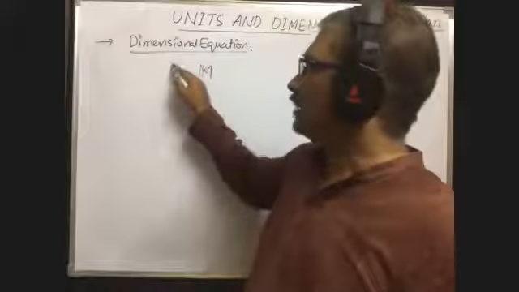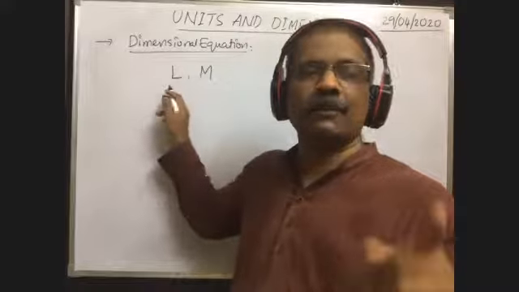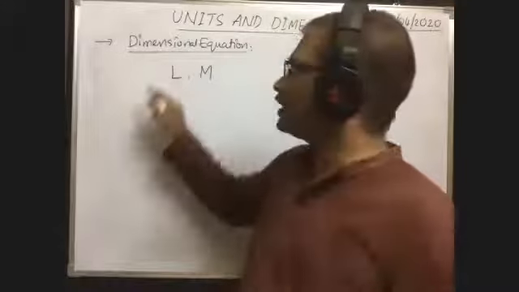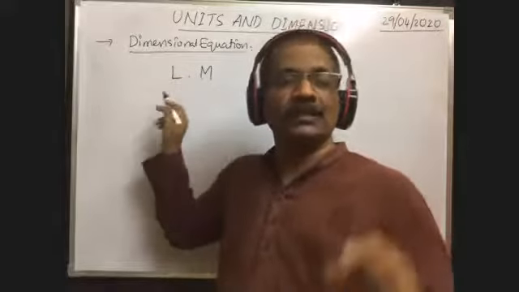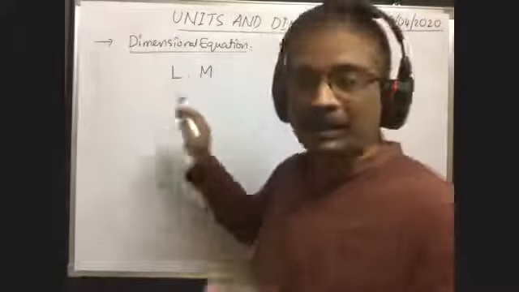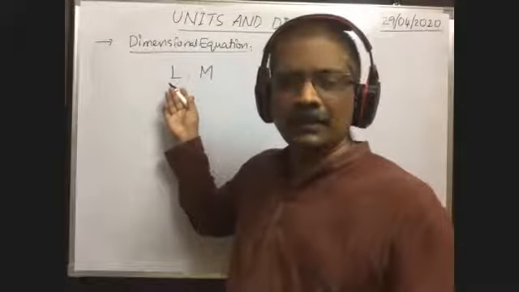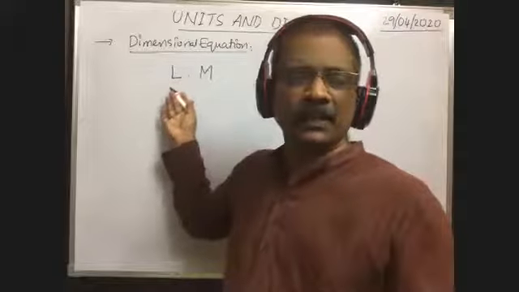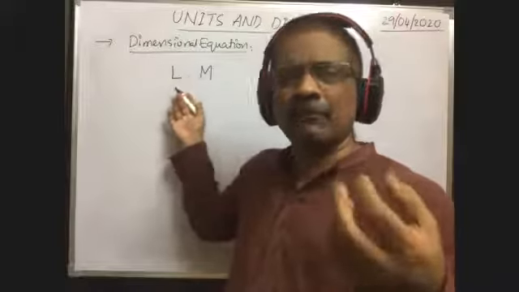If this capital L is in the FPS system, immediately you have to say L is the foot. If capital L is in the SI system, L is the meter. If capital L is in the CGS system, L is the centimeter. That's why these are the units, not symbols of length. These are the units only. If it is in the CGS system, it is centimeter. If it is in the SI system, it is meter. If it is in the FPS system, it is foot.